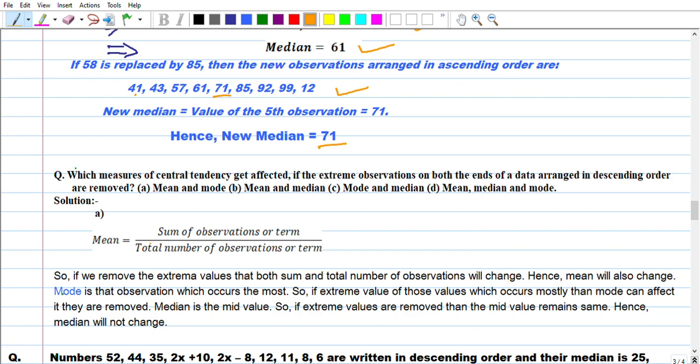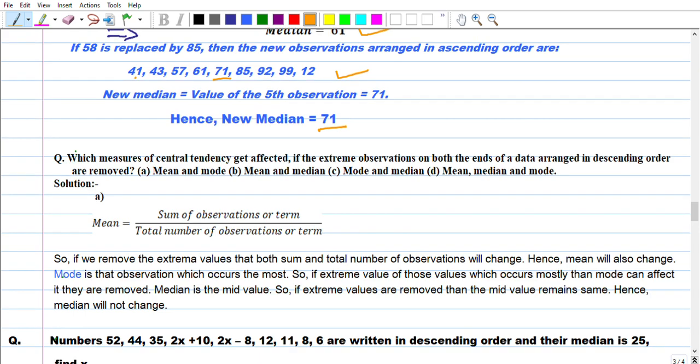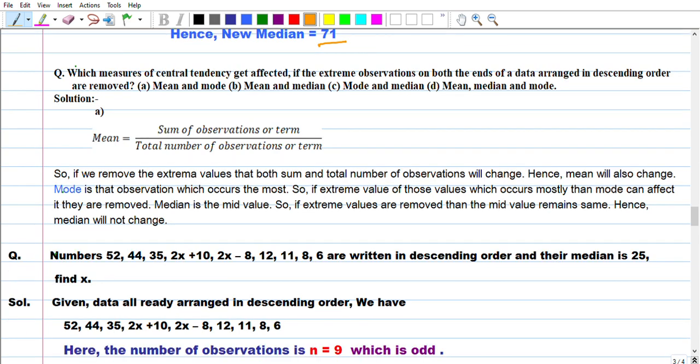Is that clear? Now the next question I have taken and written. Numbers 52, 44, 35 and so on are written in descending order and their median is 25. Find x. There is no requirement to arrange the given data in descending or ascending order.